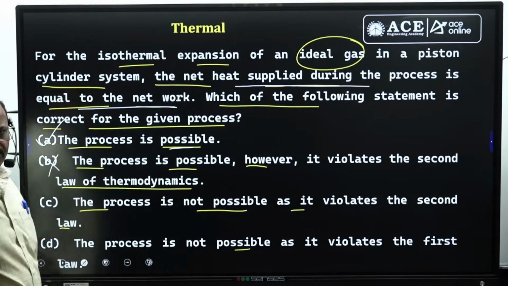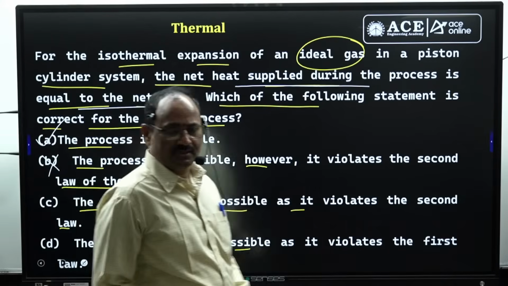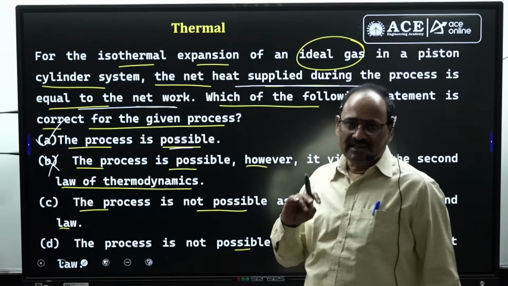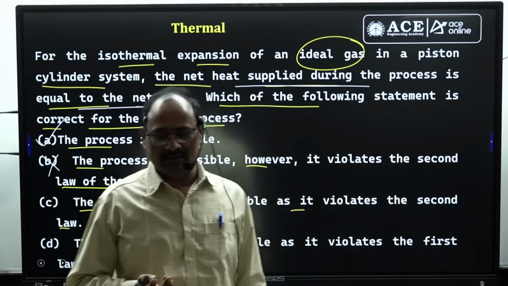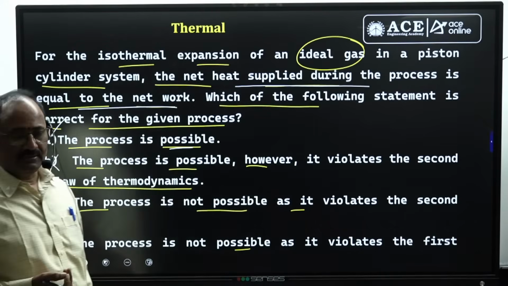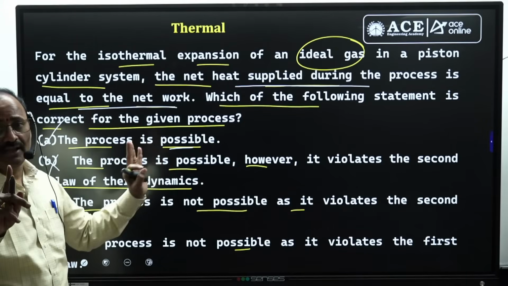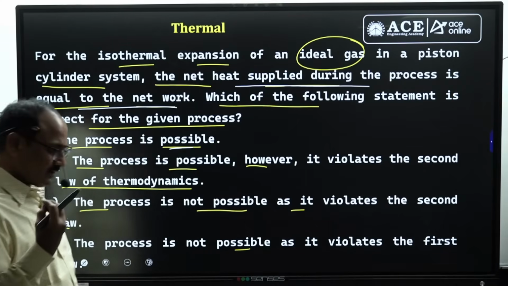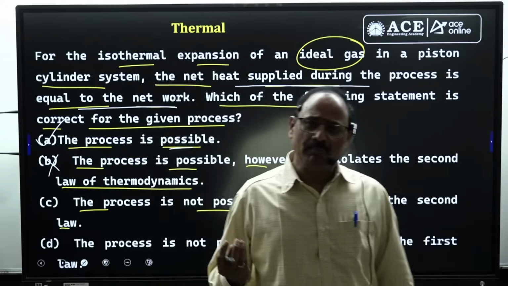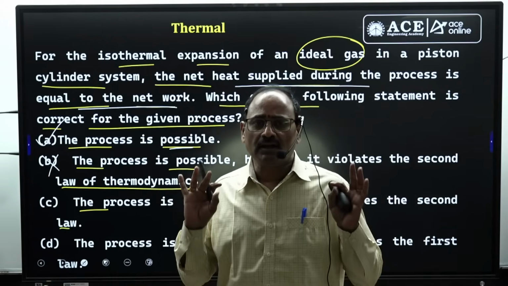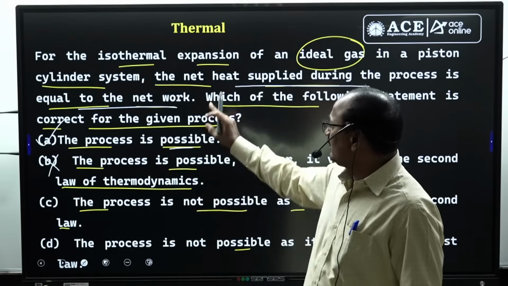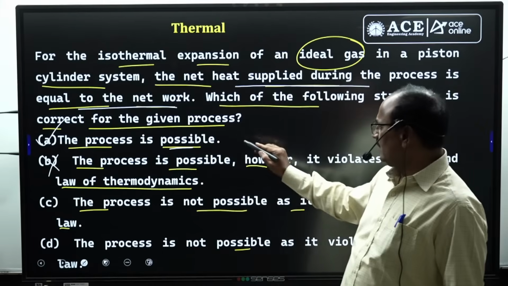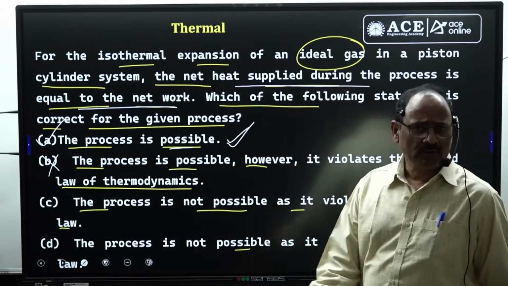No. Second law of thermodynamics is connected to cyclic process. Second law of thermodynamics is completely explained by the 2 statements, Clausius statement and Kelvin-Planck statement. Both are talking about the cyclic process, but the given problem is for a process only, not for a cyclic process. Whether it is Clausius statement for the refrigeration systems or Kelvin-Planck statement for heat engines, both are talking about the cyclic process only, but the given problem is for a process. No way this question is connected to second law, therefore option A can be taken. Okay.